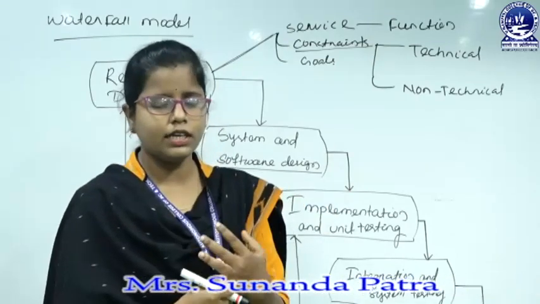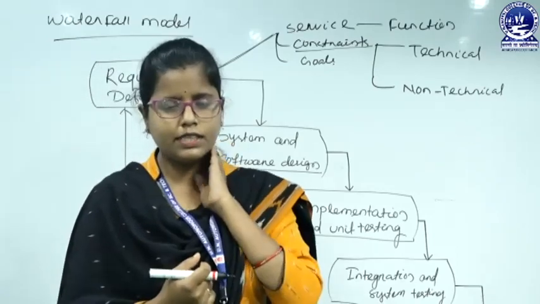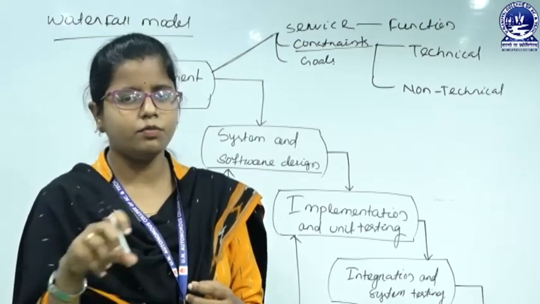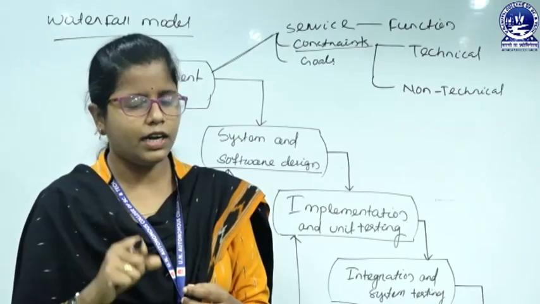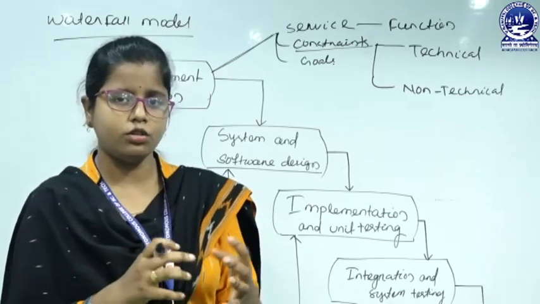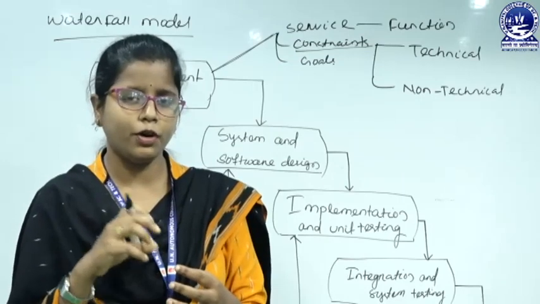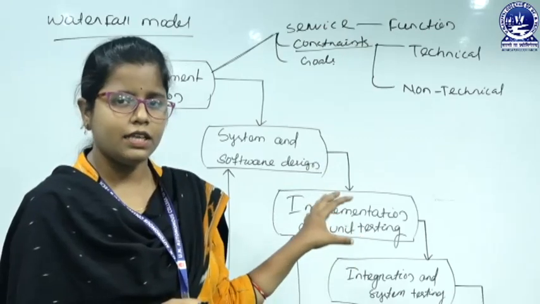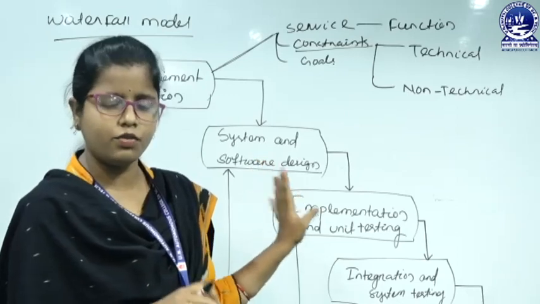What are the non-technical constraints? Non-technical constraints mean, suppose, the budget constraint. Budget constraint means within what budget I have to develop this software. Suppose my customer is going to give me 1 lakh for this project, but when I analyze all those requirements and technical constraints, I find that we have to spend 1.5 lakh on this project, then I have to abort there, because the budget constraint is not met in this requirement specification. So, I have to abort.